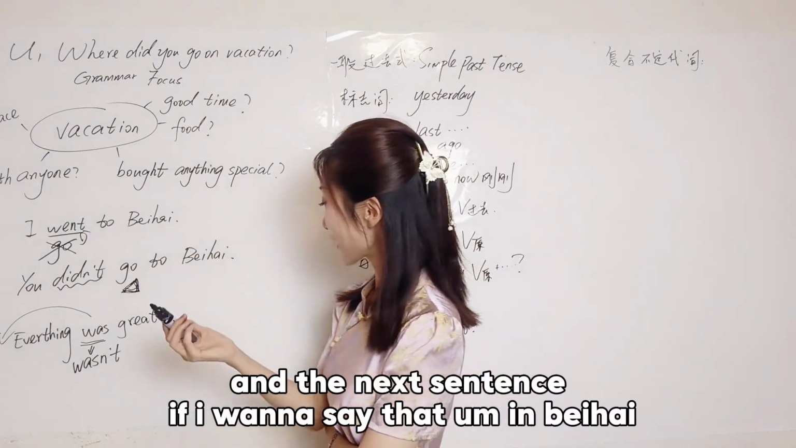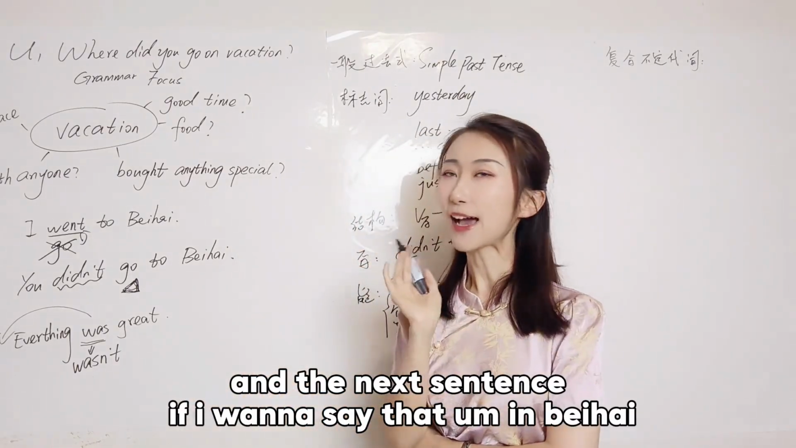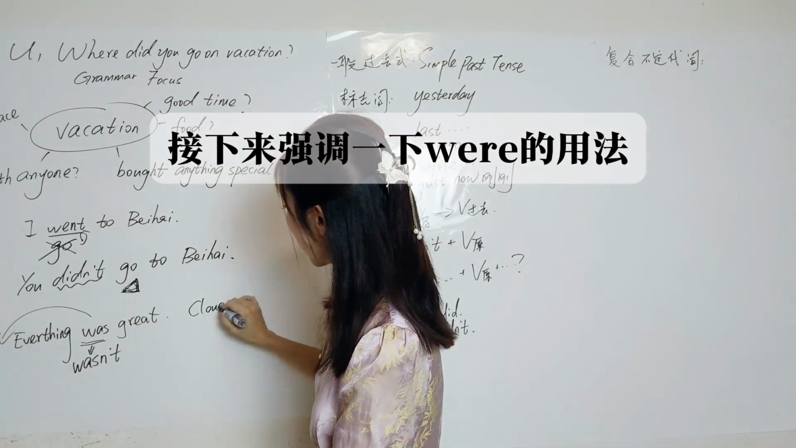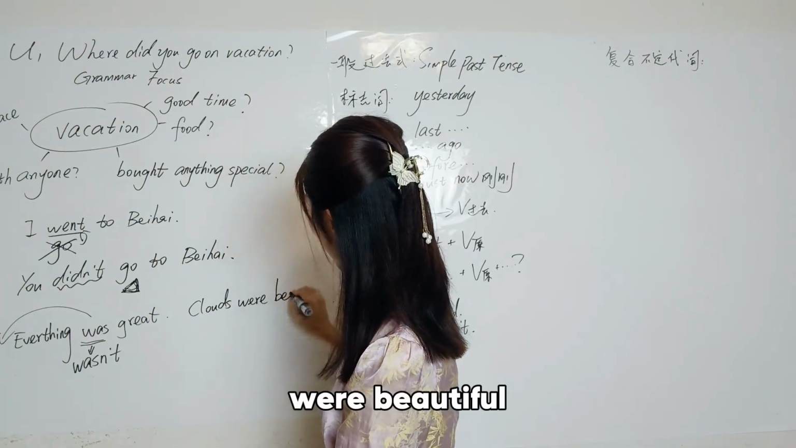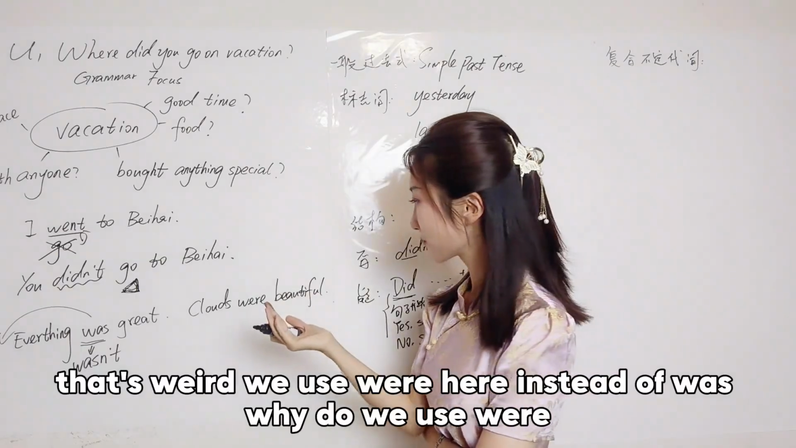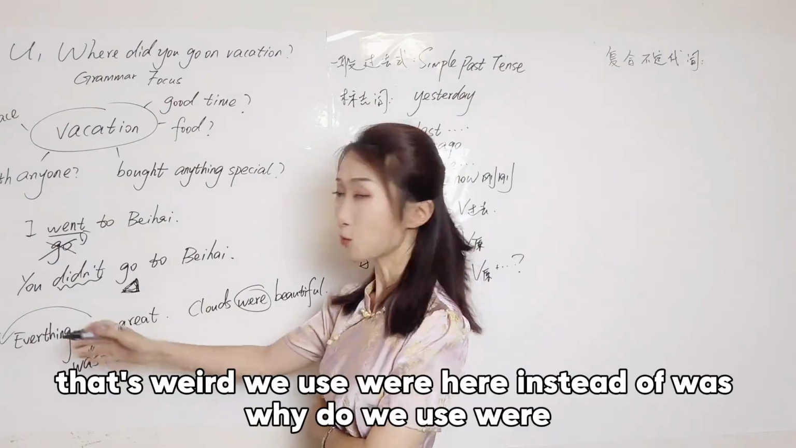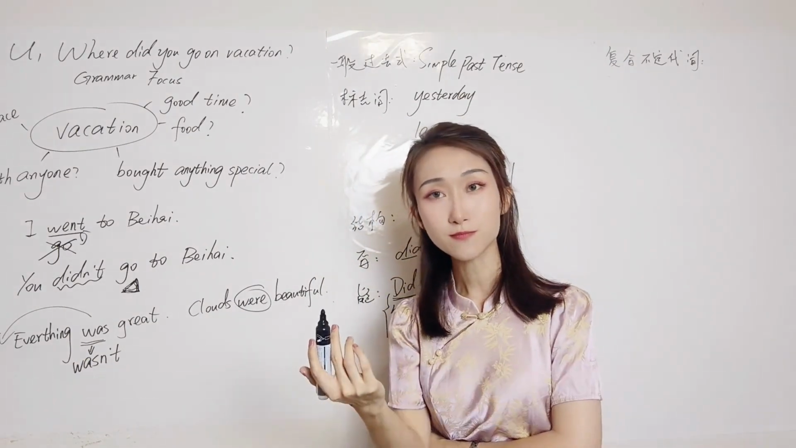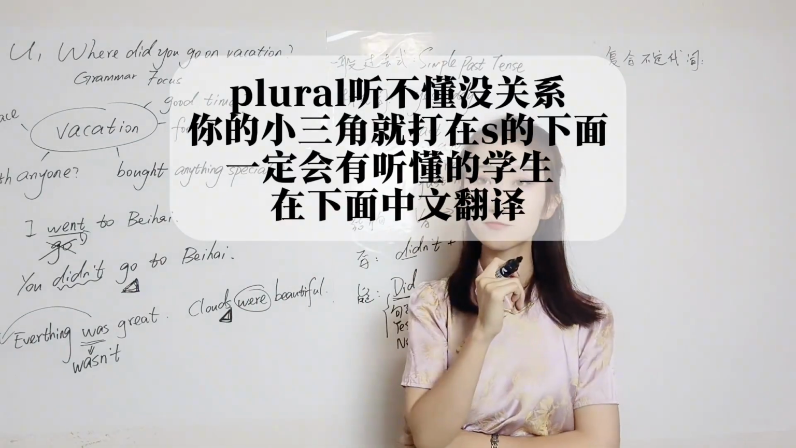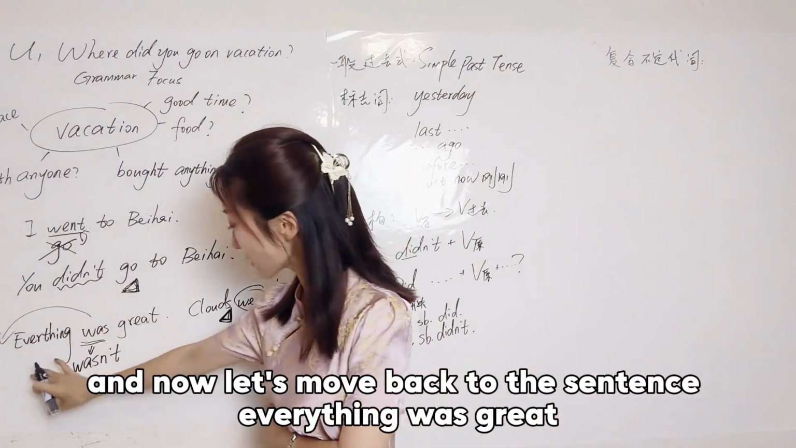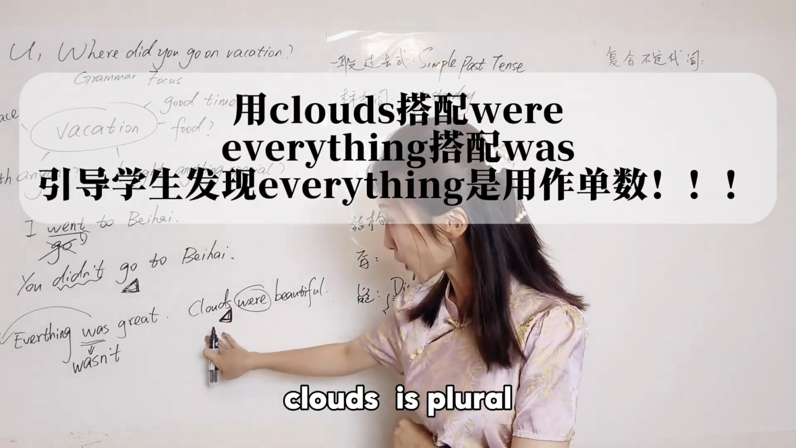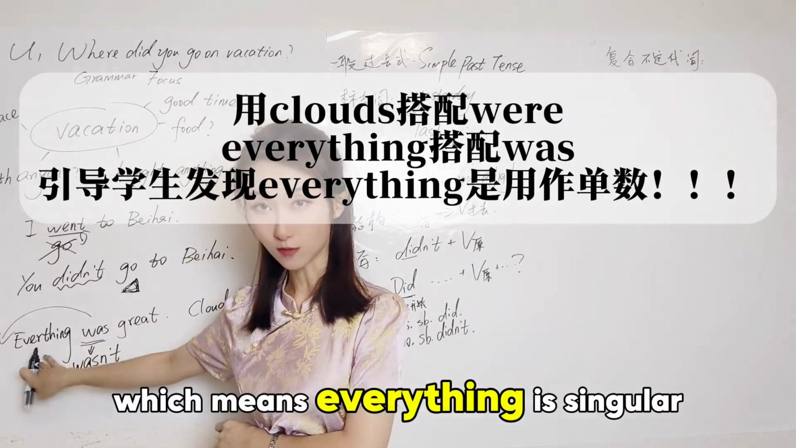Wonderful. And the next sentence, if I want to say that, in 北海云朵都非常的漂亮. That's right. Clouds were beautiful. That's weird. We use were here instead of was. Why do we use were? That's right. Because clouds is plural. And now, let's move back to the sentence. Everything was great. Clouds is plural, which means everything is singular.